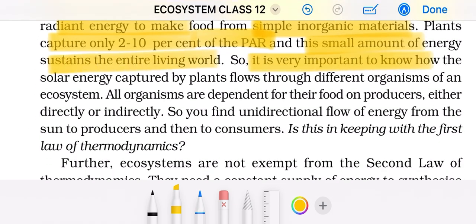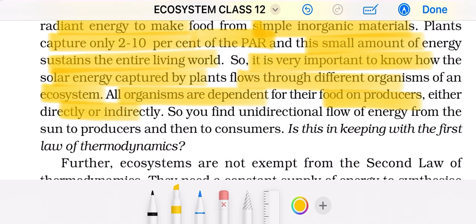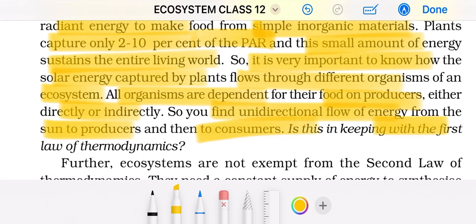So it is very important to know how the solar energy captured by the plant flows through different organisms of an ecosystem. All the organisms are dependent for their food on producers either directly or indirectly. So you find unidirectional flow of energy from the sun to producers to consumers. Yes.